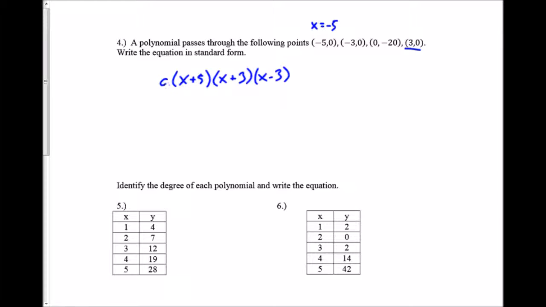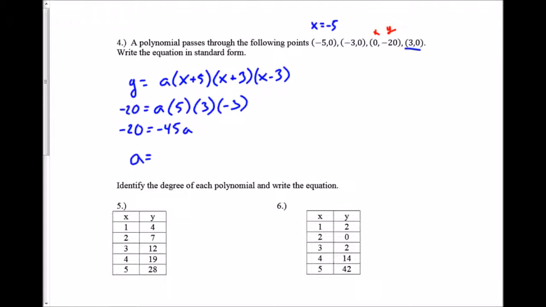Again, there's an unknown a value here. But I gave you the y-intercept again. Here's the x and the y that you're going to plug in. So I plug each of these in. I plug a -20 in for y. I plug a 0 in for x, which gives me a 5, a 3, and a -3. So I've got -20 equals, that's going to give me -45a. I divide each side by -45, and I find out that a equals 4/9.